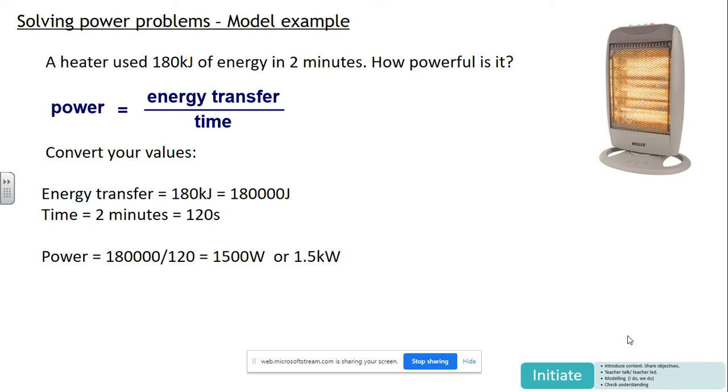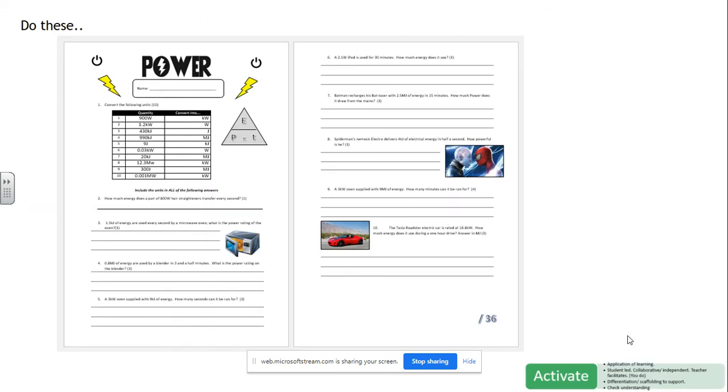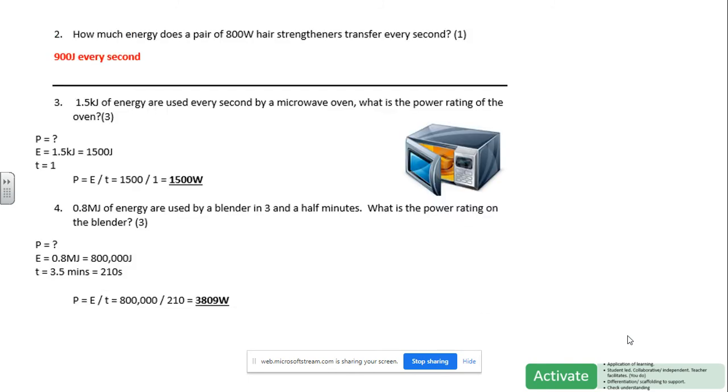Okay, so make sure you've written down that example, have a go at that. And I'm going to move on now. So you will have access to these questions here. There are a number of questions going from number 2 all the way up to 9, which are using the power, energy, time formula. There's a little formula triangle there for you if you like using those. So in the next slide, which I'm going to move on to in 5, 4, 3, 2, 1, we've got some answers. There we go.